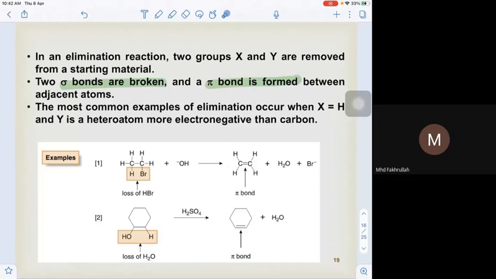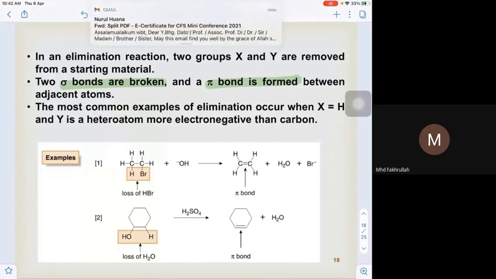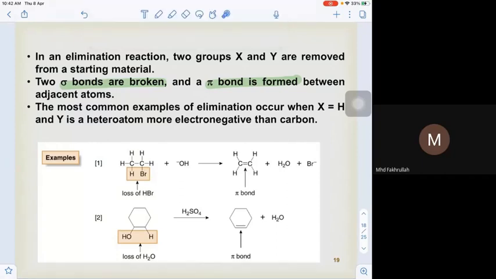Example is given here. Look at this. This is the haloalkane. We have a bromine here, with two carbons. Remember how to name this molecule? Identify the parent. With two carbons, it will be ethane, and then we have a bromine here, so the name will be bromoethane. When you have bromoethane react with OH minus, this is the reagent that we use, H and Br are lost and from bromoethane it turns to ethene when the pi bond is formed. So H comes out, bromine comes out.